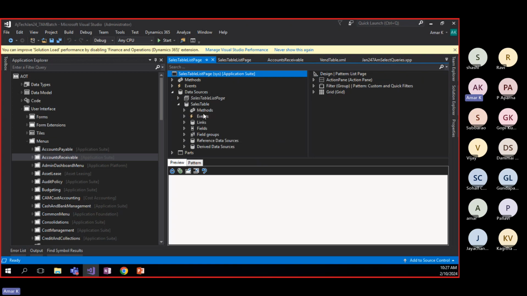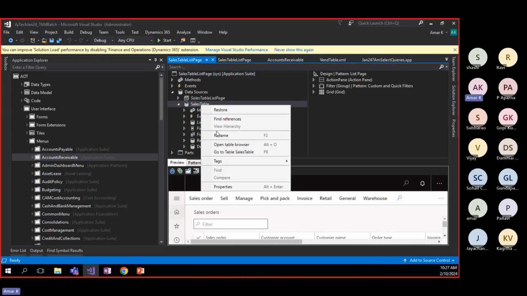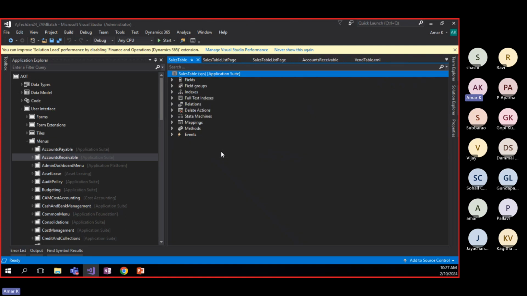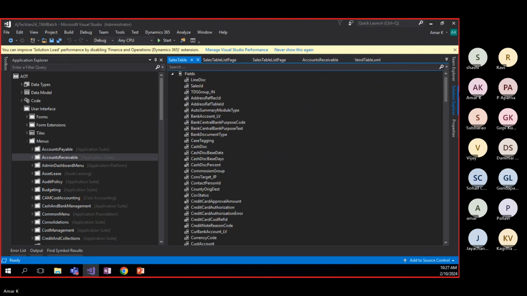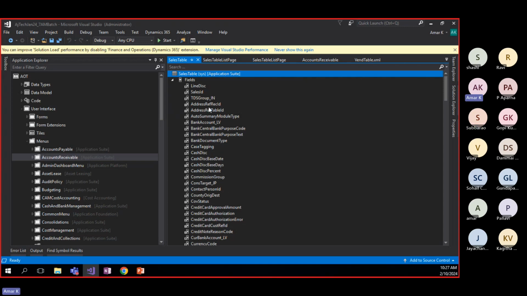These are the sales table. So, for example, right click on the sales table and go to sales table. Here you can add the field. Got it? Okay, simple. Yeah, it's very simple.